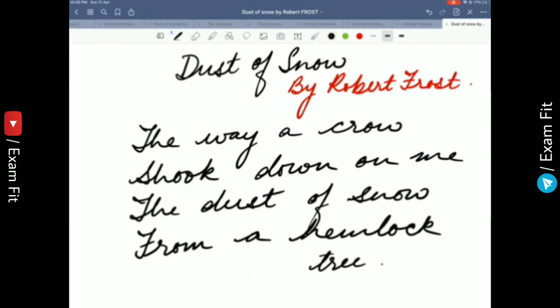The crow sitting on the hemlock tree represents gloominess in the poet's life, and when snow falls on him, he has a change of mood and he becomes absolutely optimistic. So, in the first paragraph, he is pessimistic. In the second paragraph, he is optimistic. Initially, the poem starts with him gloomy, absolutely sullen, sad, melancholic. But with the falling of the dust of snow, he becomes happy. His mood is elated, he is elevated, he is absolutely cheered. There's so much happiness, so much positivity, and optimism which comes.